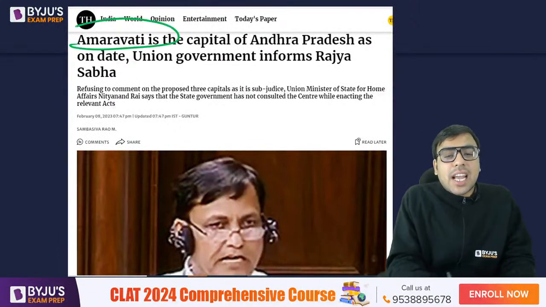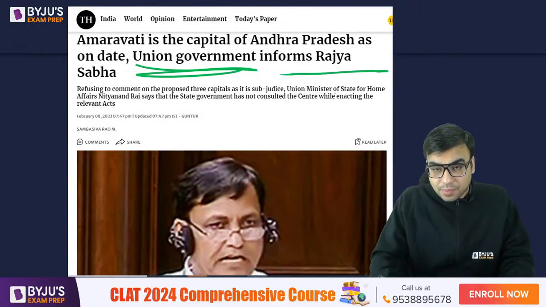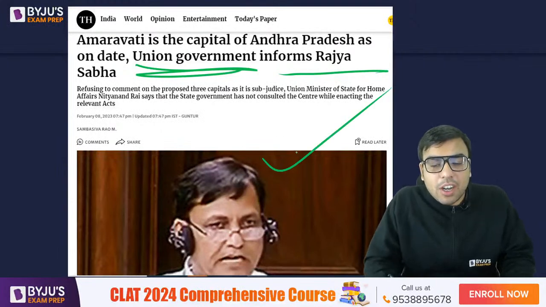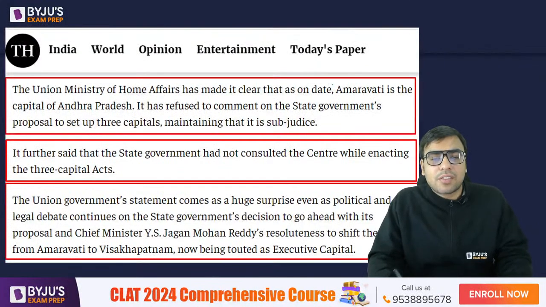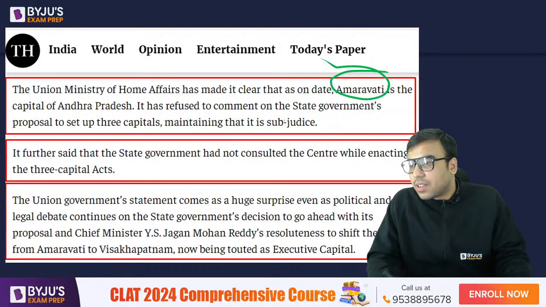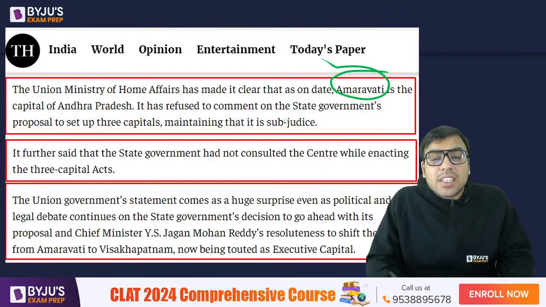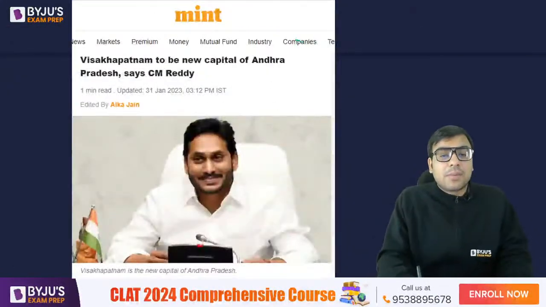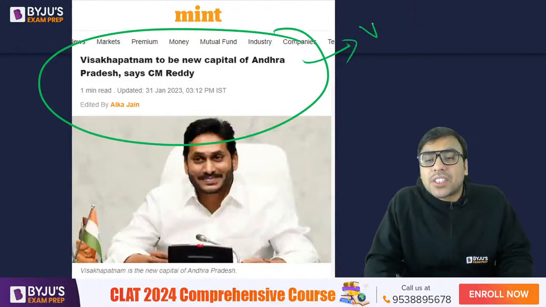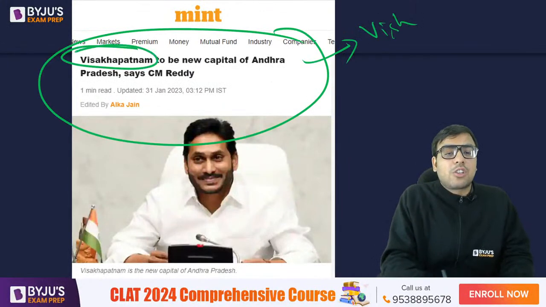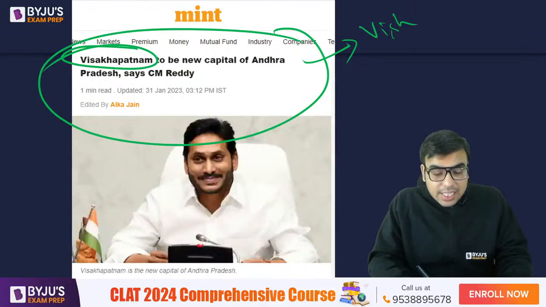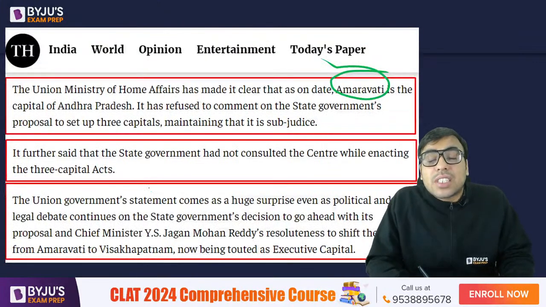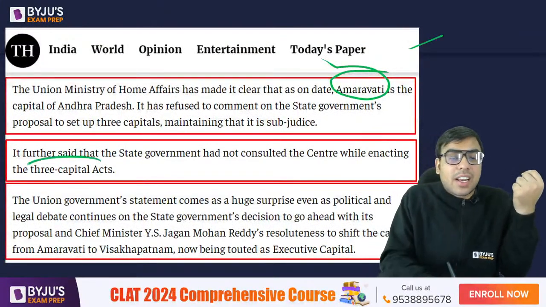So Amravati is the capital according to the union government. In the Rajya Sabha, the union government said that Amravati is the capital of Andhra Pradesh. Why is it in the news? Because recently the Chief Minister of Andhra Pradesh had said that they will be building Visakhapatnam to be the new capital of Andhra Pradesh. And before that, there was a proposal of 3 capitals as well, right?